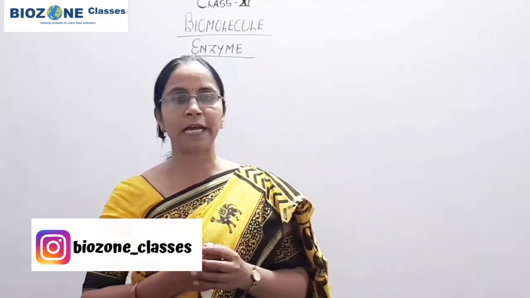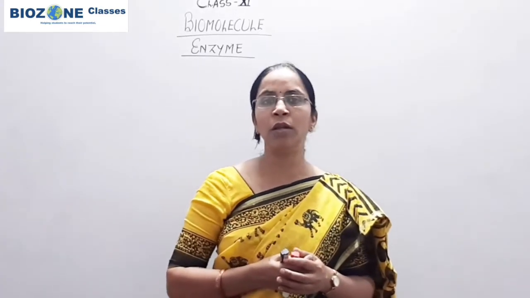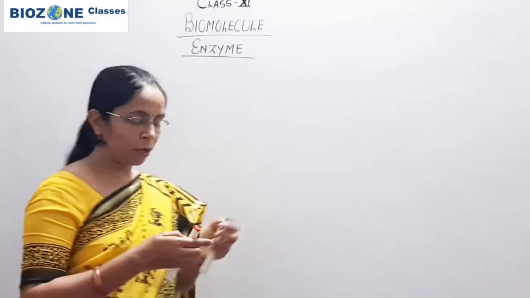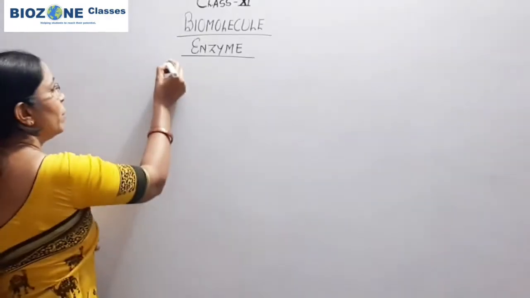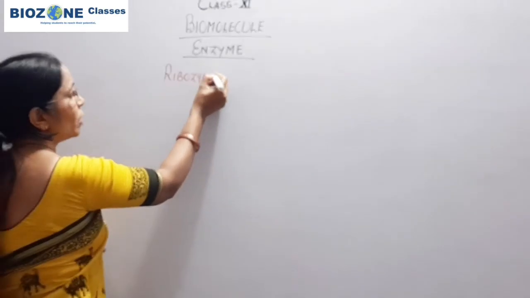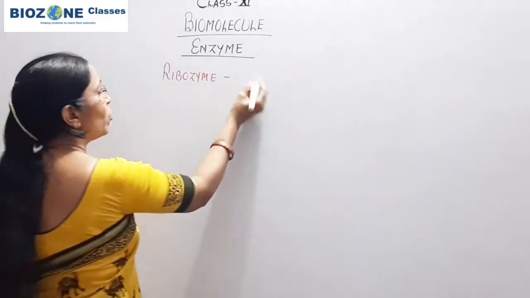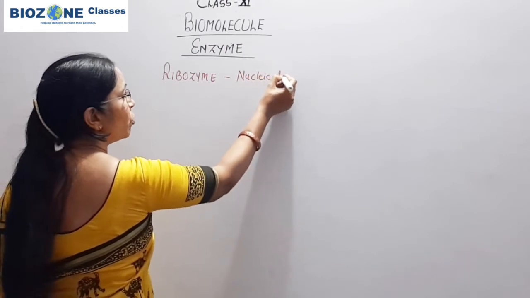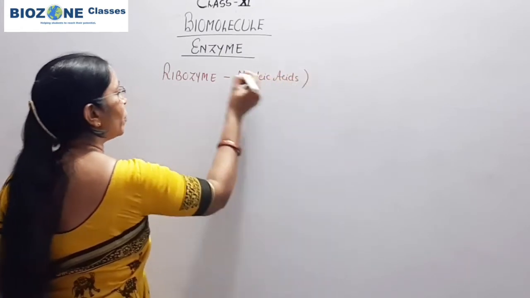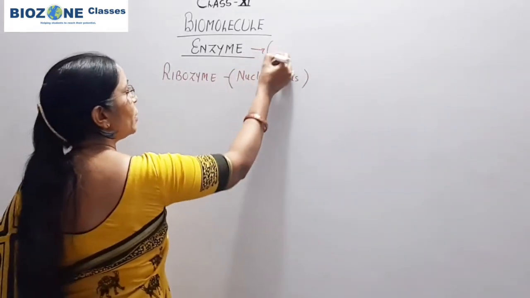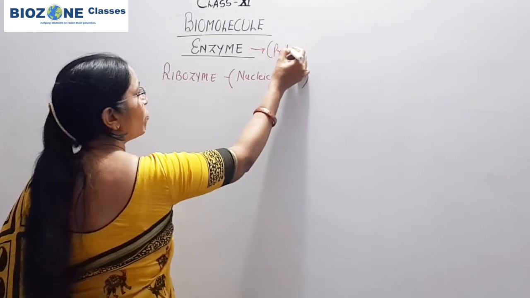Enzymes, what are enzymes? So you remember enzymes are the proteinaceous molecule. All the enzymes are made up of protein, but only you remember ribozyme. Ribozyme is the exception for all the enzymes, because ribozymes are the enzymes which are made up of nucleic acids. So this part you remember. Otherwise, whenever you study about enzyme, it means they are the molecules of protein.